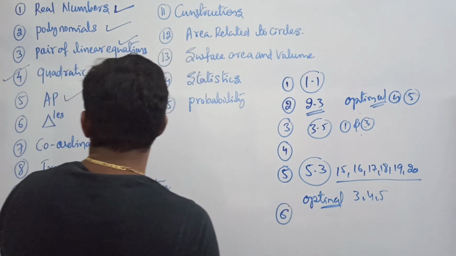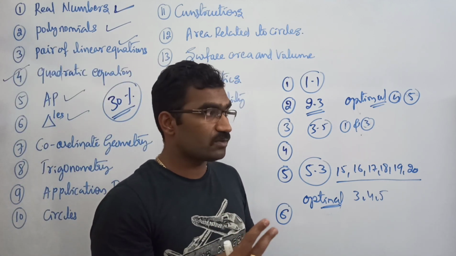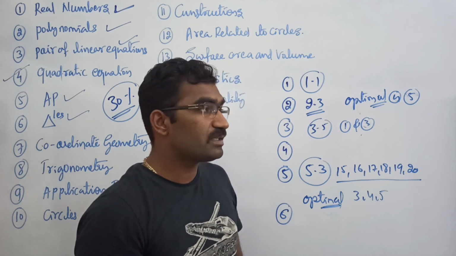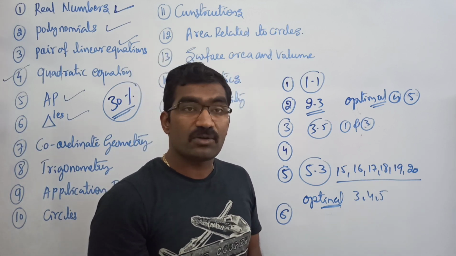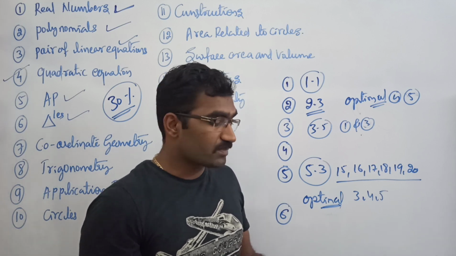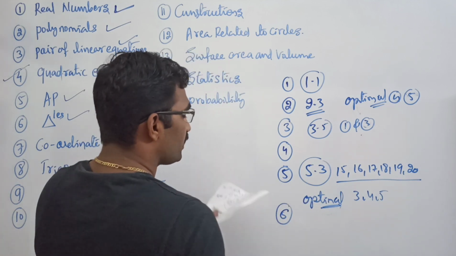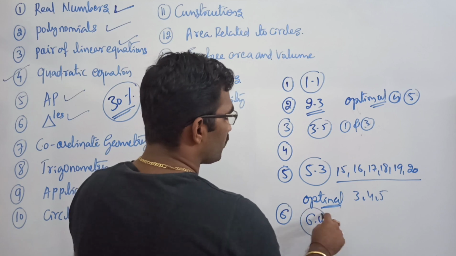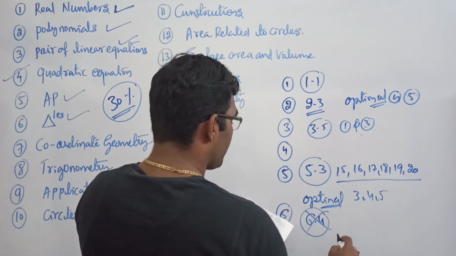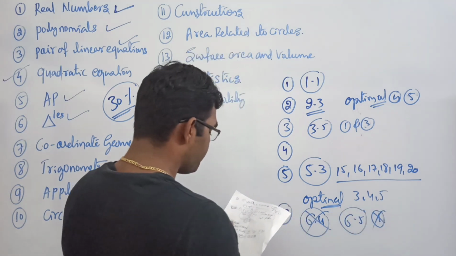Then the next one is the sixth chapter. In triangles they have removed two theorems. Theorems removed means their problems are also removed. Those two theorems are the one on areas of similar triangles, and the converse of the Pythagoras theorem. In the triangles chapter, no need to do exercise 6.4, and in exercise 6.5 the first question need not be done.